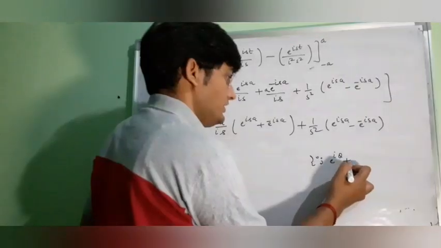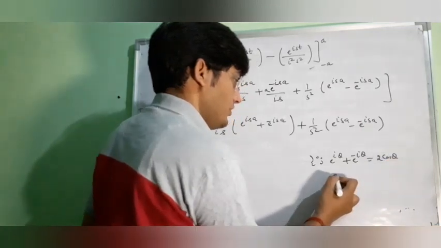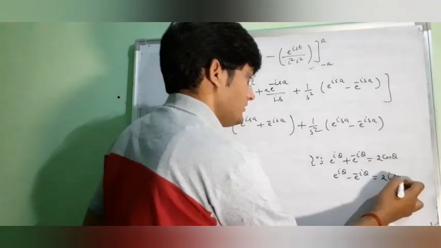As you know, e to the power i theta plus e to the power minus i theta is equal to 2 cos theta, and e to the power i theta minus e to the power minus i theta is equal to 2i sin theta.